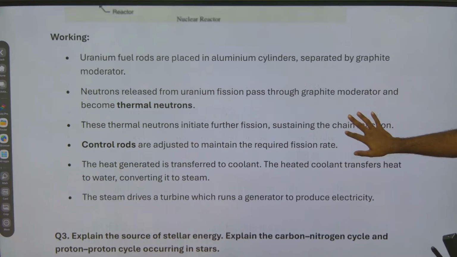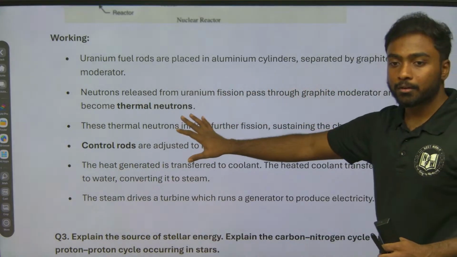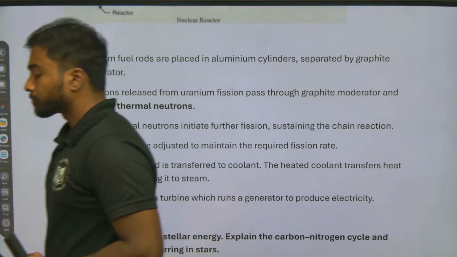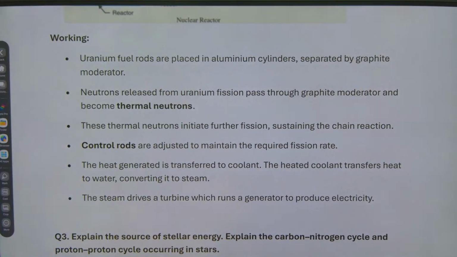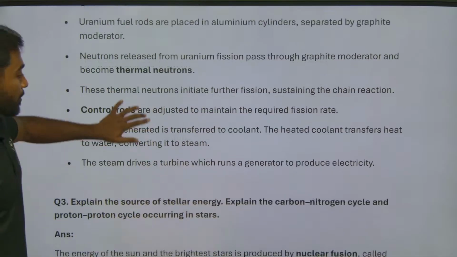So this is the working principle of that. Done? Okay, the next question.